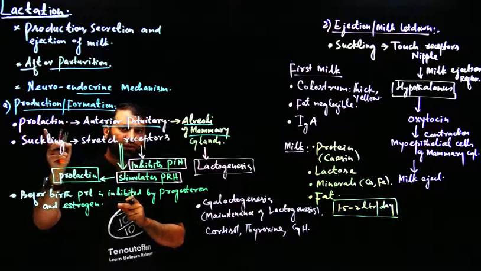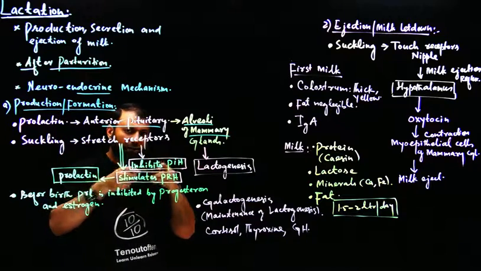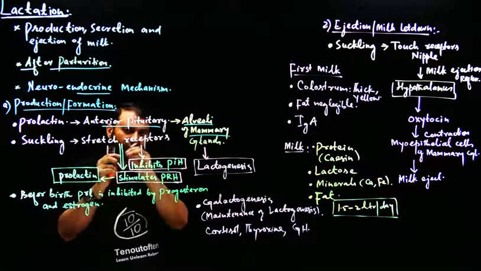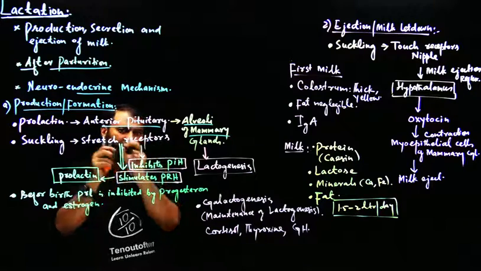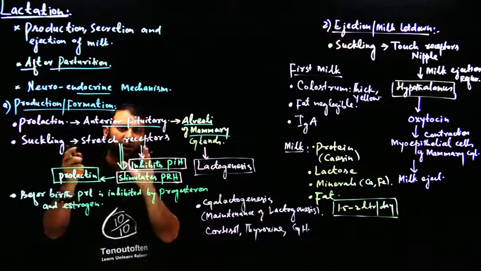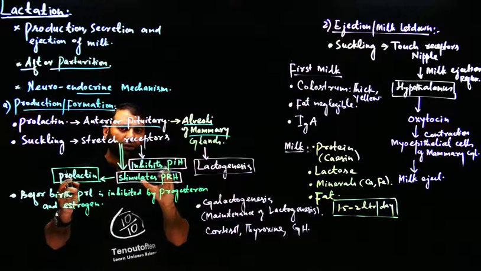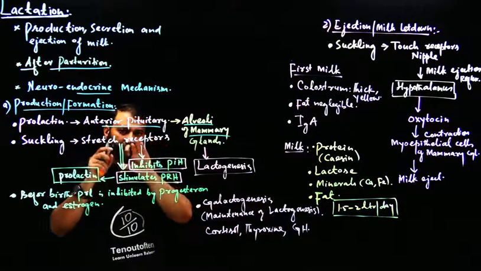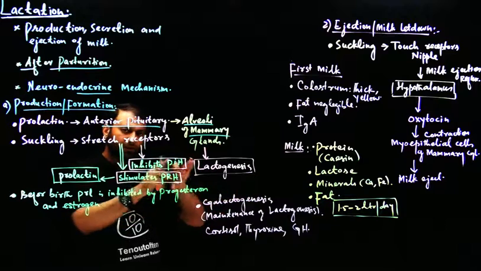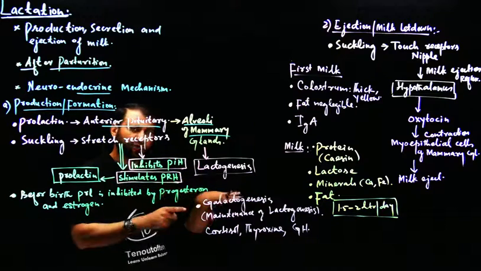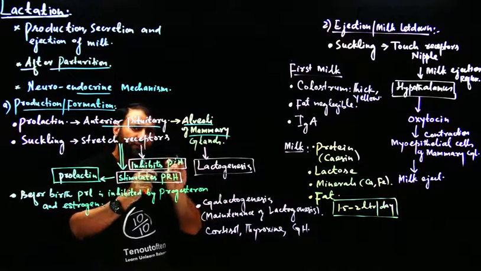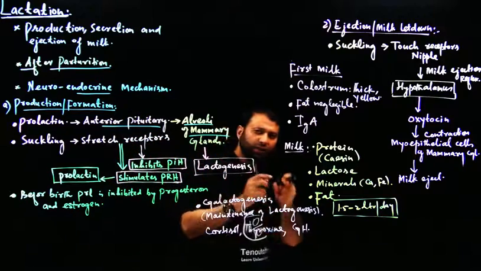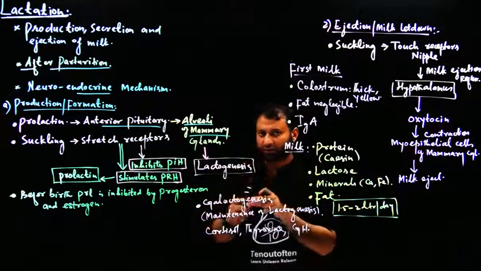Prolactin pregnancy में भी secrete होता है, लेकिन उस time progesterone और estrogen इस prolactin को inhibit करते हैं. That's why during pregnancy or in virgin females, the mammary gland से milk नहीं निकलता. लेकिन एक बार pregnancy हो गई, parturition हो गया, child birth हो गया, now the concentration of progesterone and estrogen falls to almost nil.